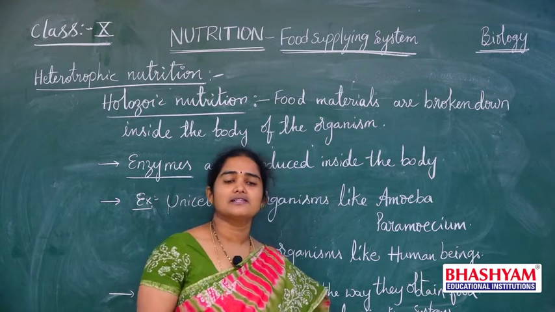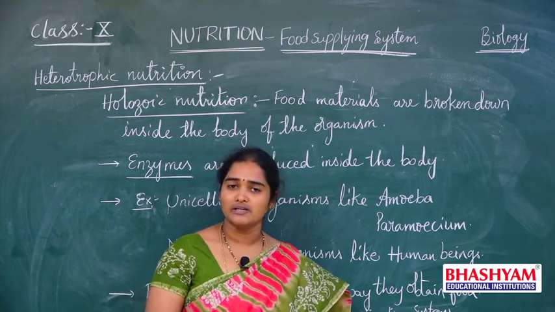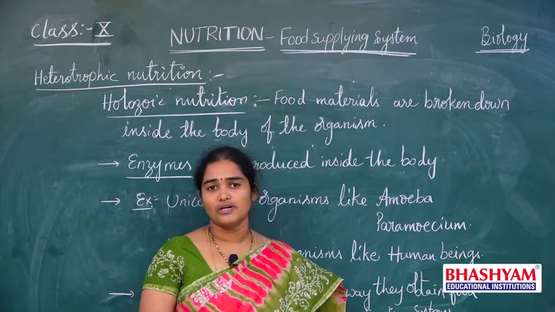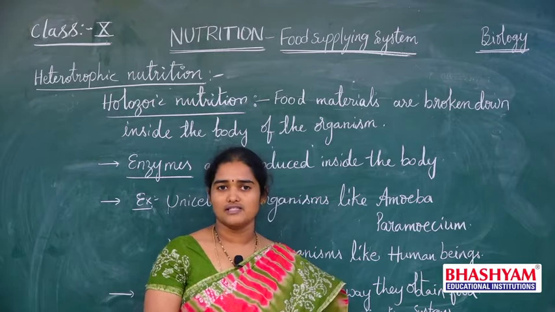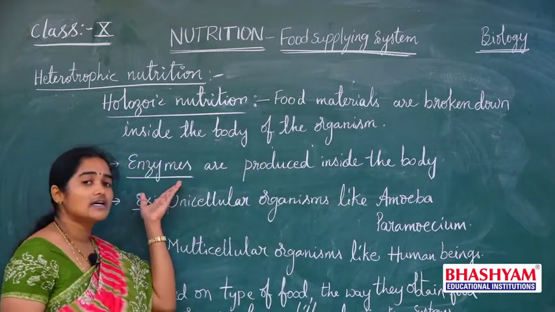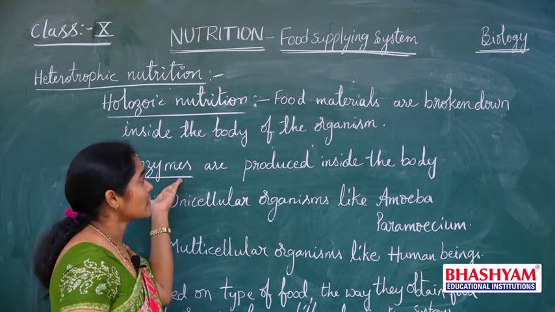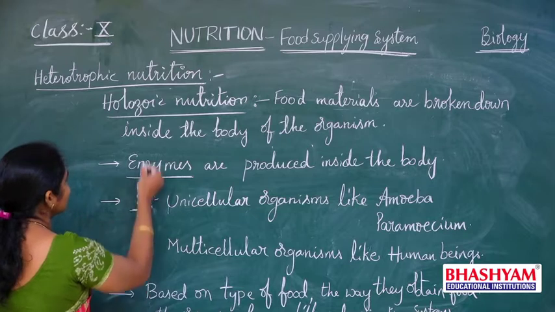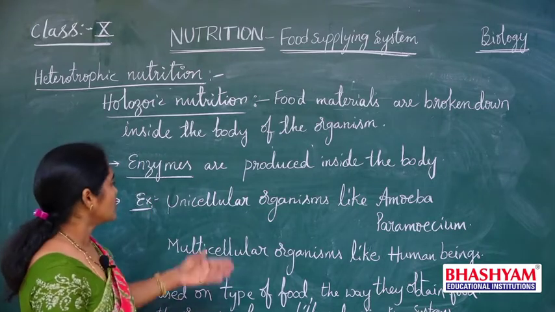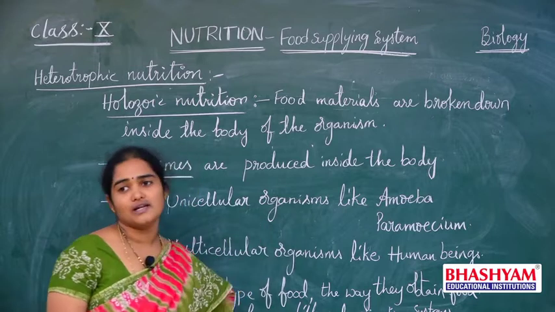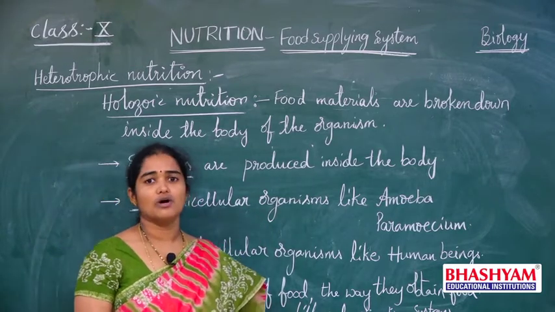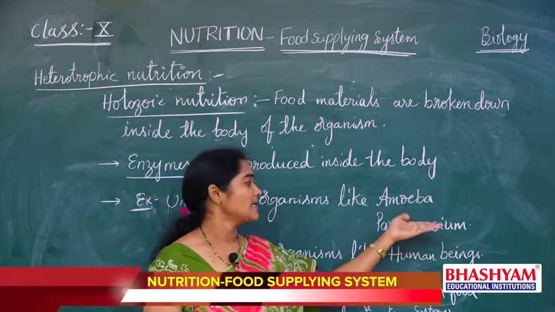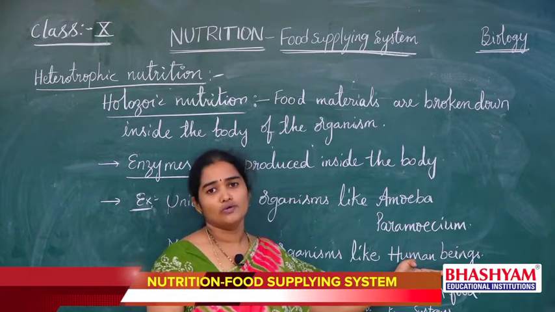In the previous type of nutrition, saprophytic nutrition, we discussed that enzymes are released onto the surface of the dead bodies, outside the body of the organism. Here the enzymes are released inside the body of the organism and digest the food materials. The examples for holozoic nutrition are unicellular organisms and multicellular organisms. In this topic we will discuss holozoic nutrition in amoeba, in paramecium, and also in human beings.